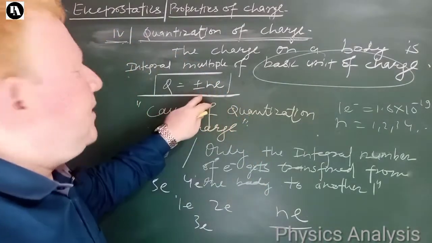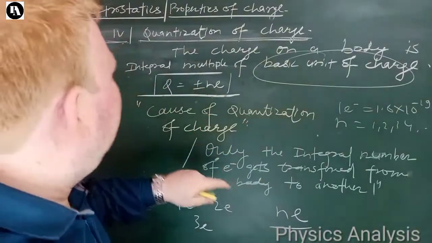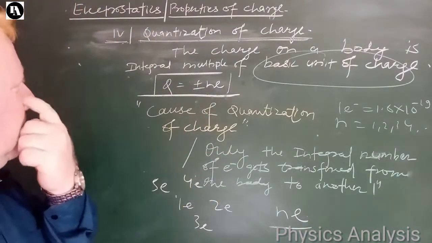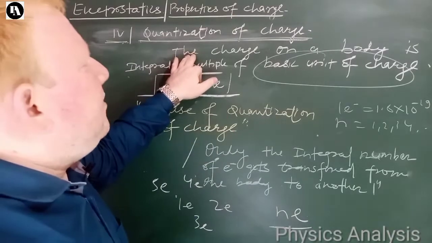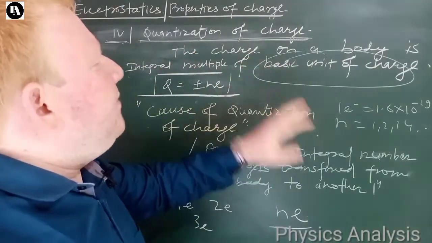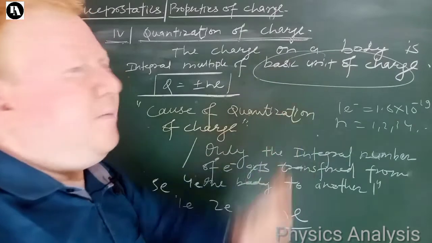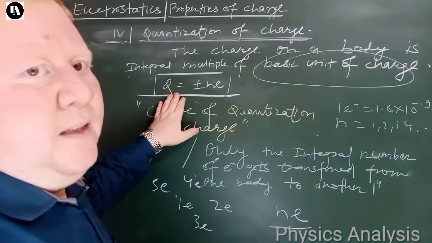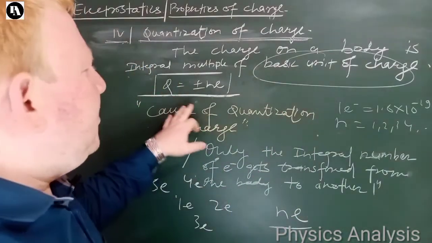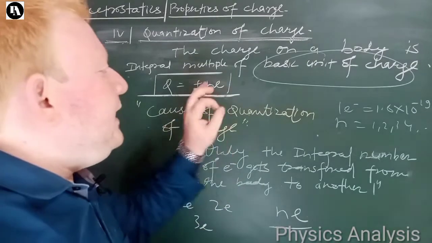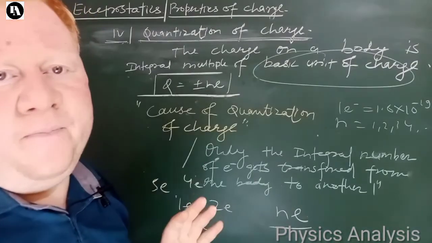So this is how it comes. Q is equal to plus minus Ne. This is the quantization of charge, बच्चों. I would like to remind you, the charge on a body is an integral multiple of the elementary electronic charge. This is the basic unit of charge. Q is equal to plus minus Ne. Suppose someone asks you what is the cause of quantization of charge, so you can say only an integral number of electrons are transferred in charging a body.